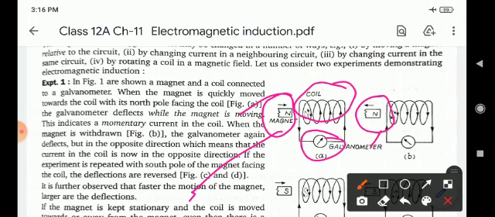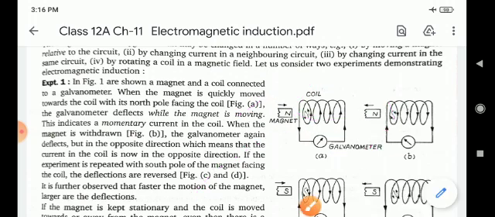Children, what is a galvanometer? A galvanometer is an electromechanical instrument used for detecting and indicating an electric current. A galvanometer works by producing a rotatory deflection of the pointer in response to electric current flowing through a coil in a constant magnetic field. What is a coil?